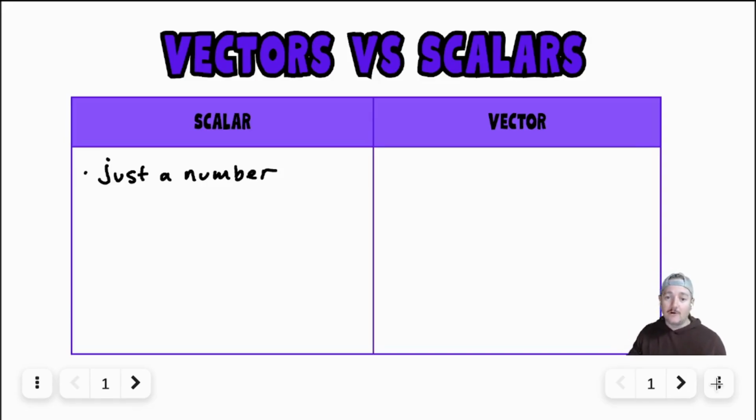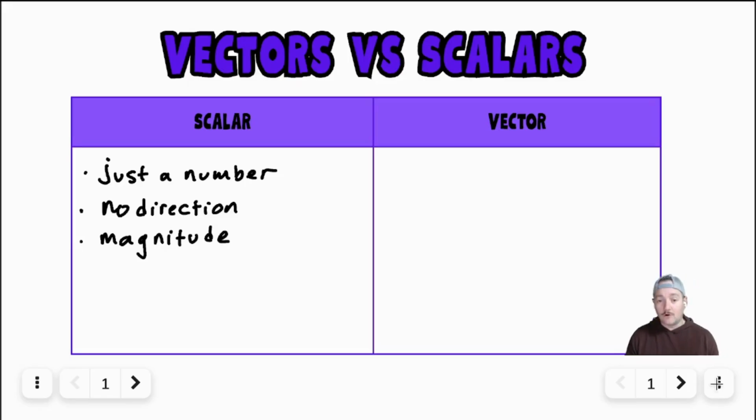So a scalar has no direction, and that's important. So it's just concerned with the number, the size of it, the quantity, and physicists like to give fancy words to things. So in physics, we describe that as the magnitude. So the magnitude of your quantity, whatever that happens to be, how much you have, or the size of it.